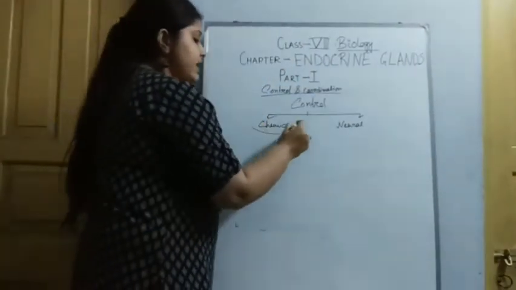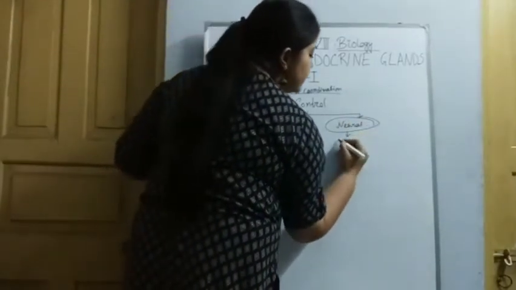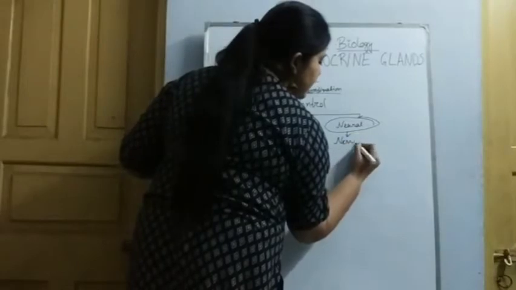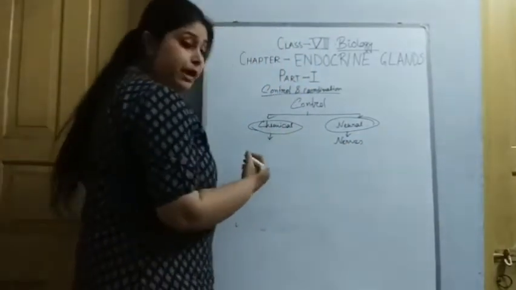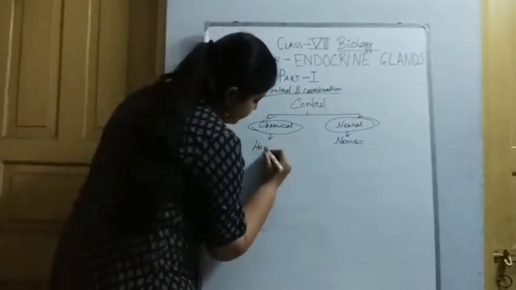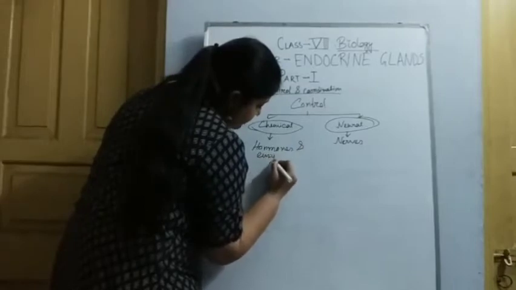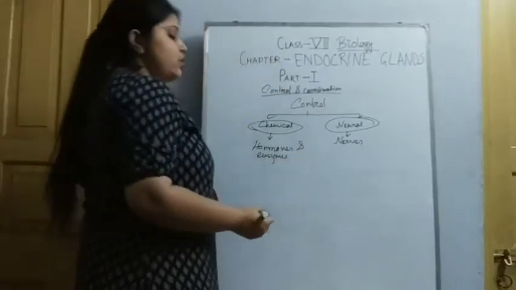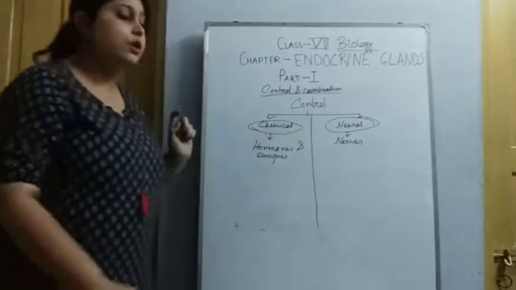As the name suggests, the neural control consists of nerves, and the chemical control is mainly done by hormones and also enzymes. So what are the main differences between the chemical control and the neural control?